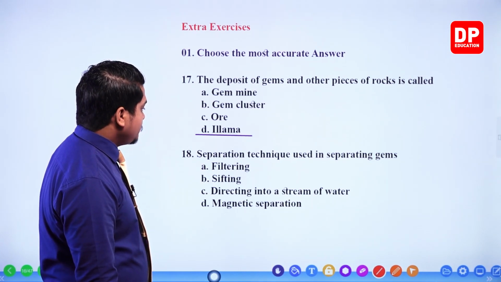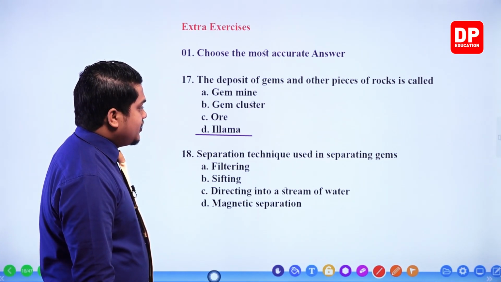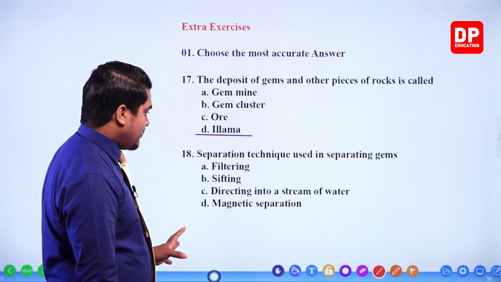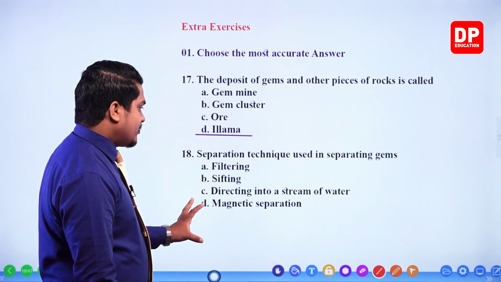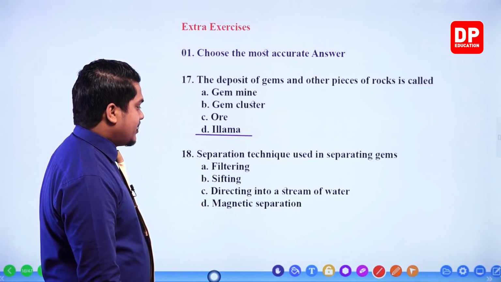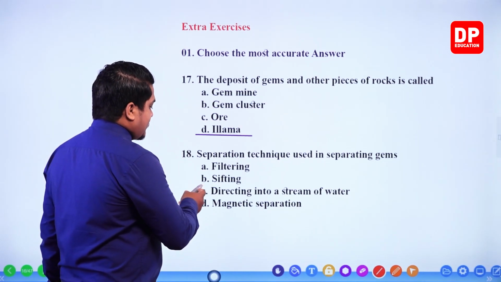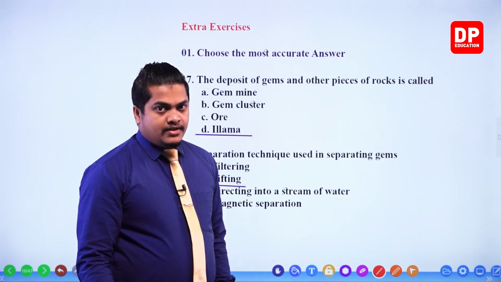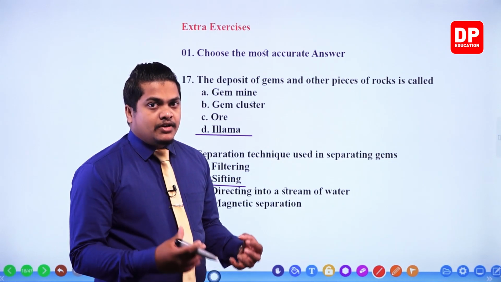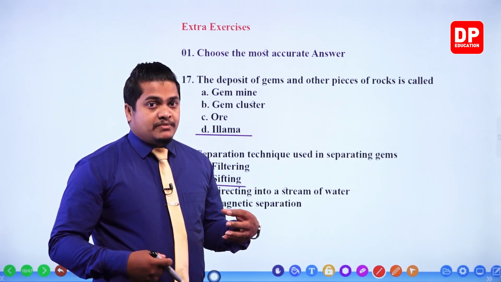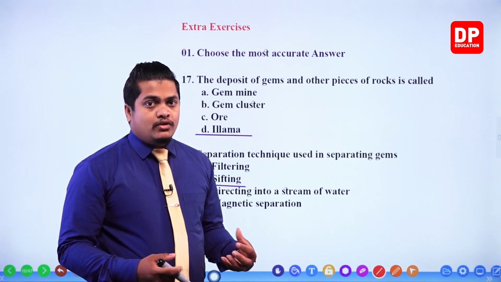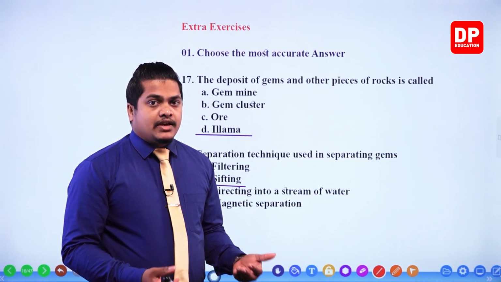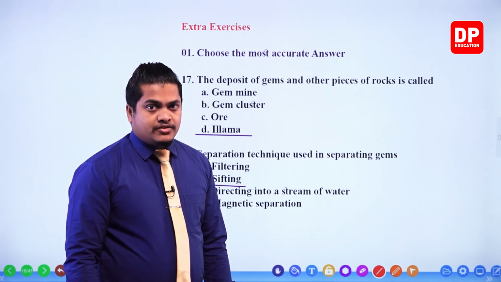Next one. Separation technique used in separating gems. Very simple, my dear children. It's not filtering. It's not directing into a stream of water. It's not magnetic separation, but sifting is the correct answer. So we use a sifter, right? And we sift the Illamma to obtain gems, because gems have a high density. Therefore, we can sift gems by using a sifter, and we can obtain gems in gem mines.